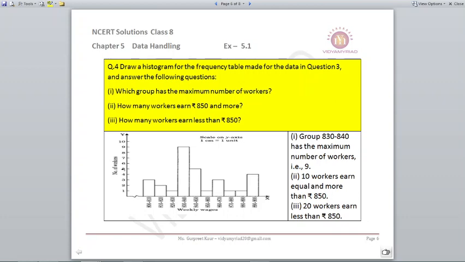How many workers earn less than 850? If you look at the less than 850 table, there will be the 800 to 810 category, then 820, 830, 840, 850 if you have to take it that way. So there will be 20 workers earning less than rupees 850.